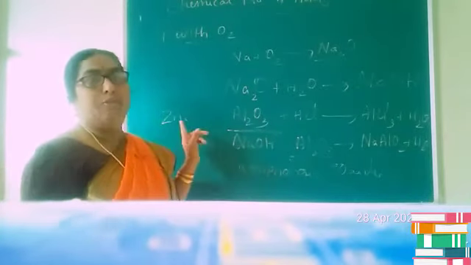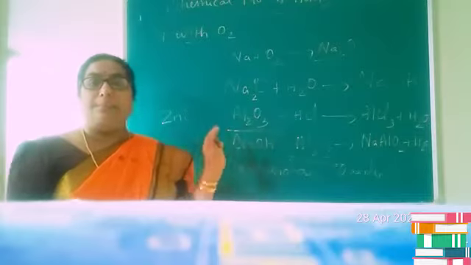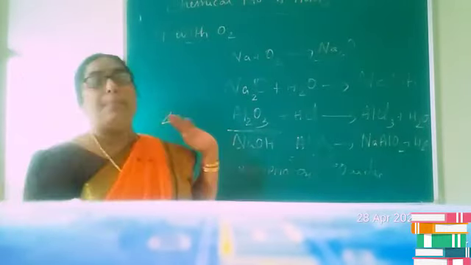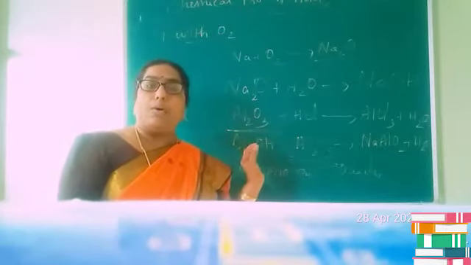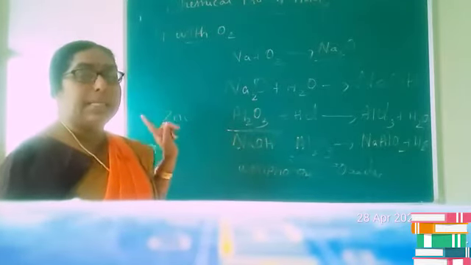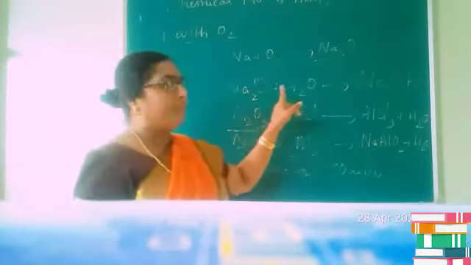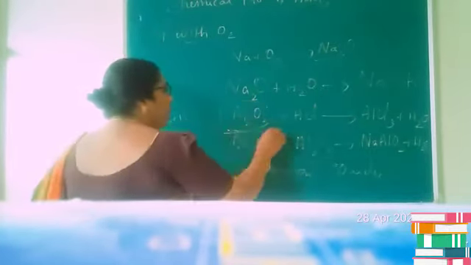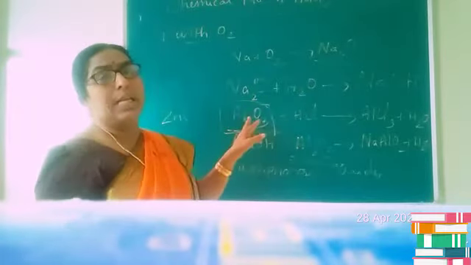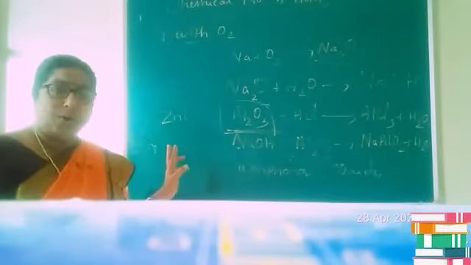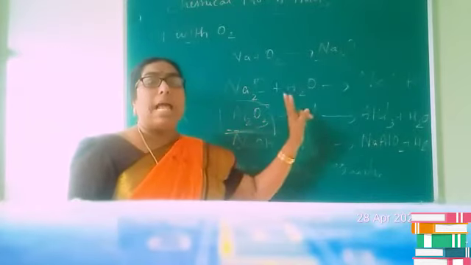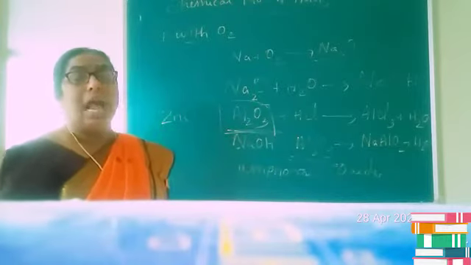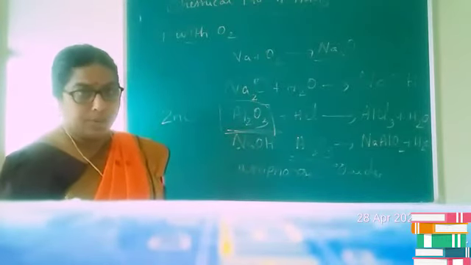So is it clear? The reaction of metals with oxygen. We have seen that metals react with oxygen under different conditions and produce metallic oxides. These metallic oxides are generally basic in nature since they produce bases on reaction with water. But there are certain metallic oxides like aluminum oxide, zinc oxide, and tin oxide, which react with both acids and bases, and they are therefore termed amphoteric oxides.